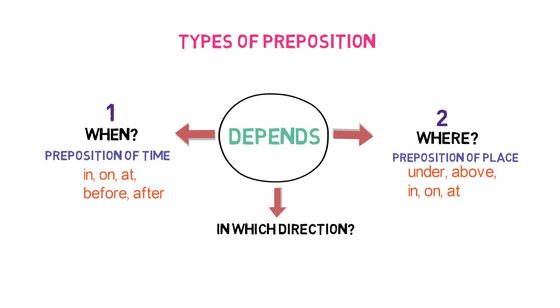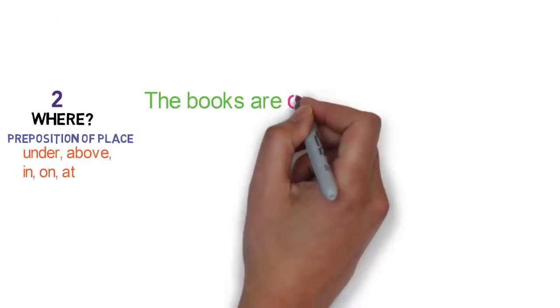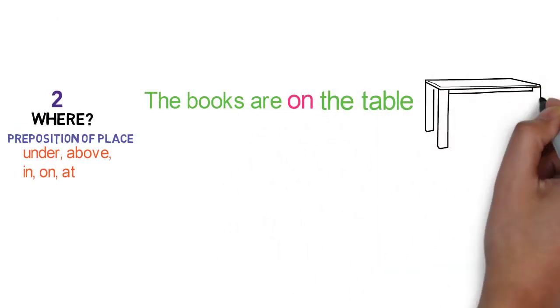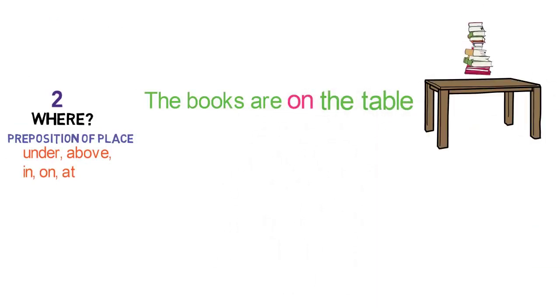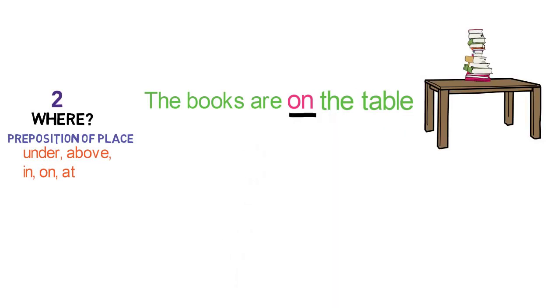Let's see some sentence examples to make things clear. The books are on the table. Now where are the books placed? They are placed on the table. Here on describes the link between table and books. Hence it is a preposition of place.